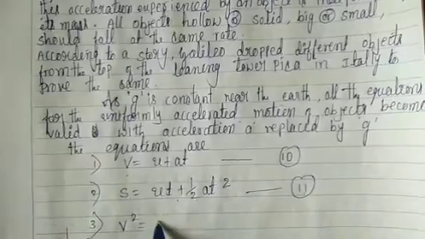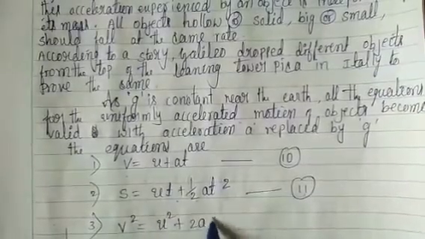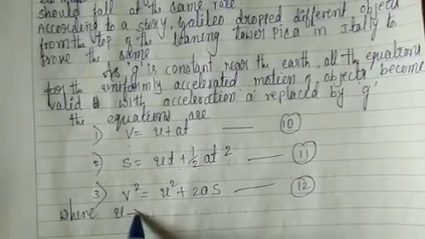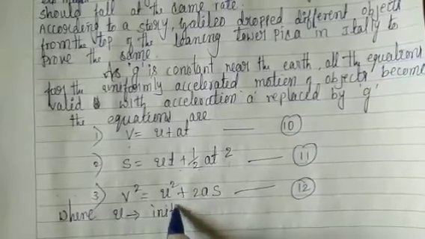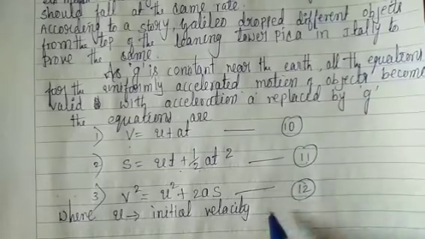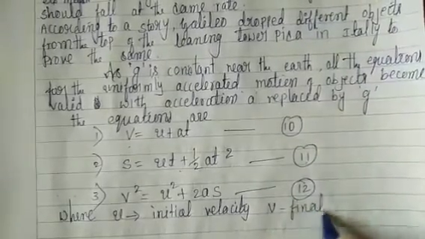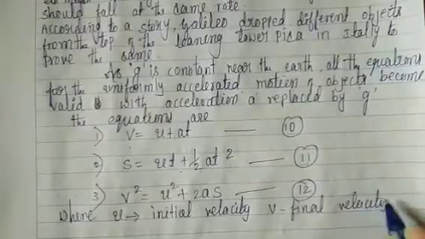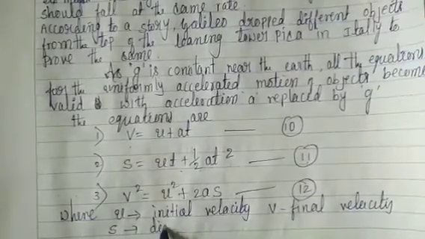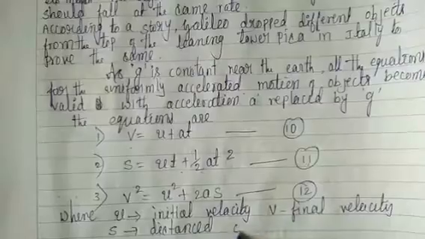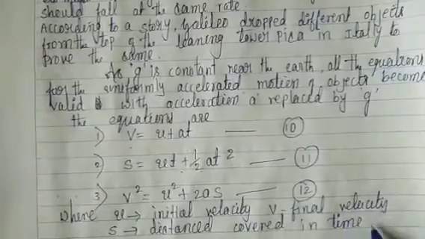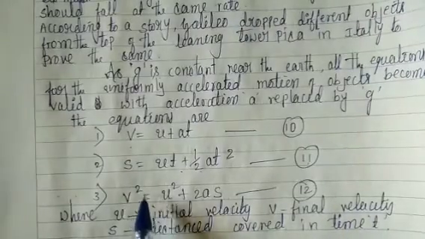v square is equal to u square plus 2as, equation 12, where u is called initial velocity, v is called final velocity, and s is the distance covered in time t. Dear children, look at this.